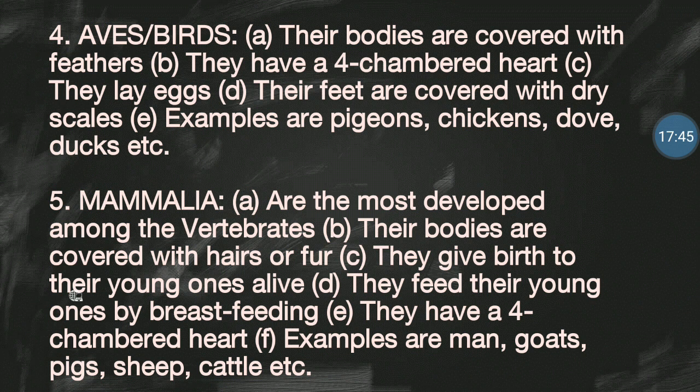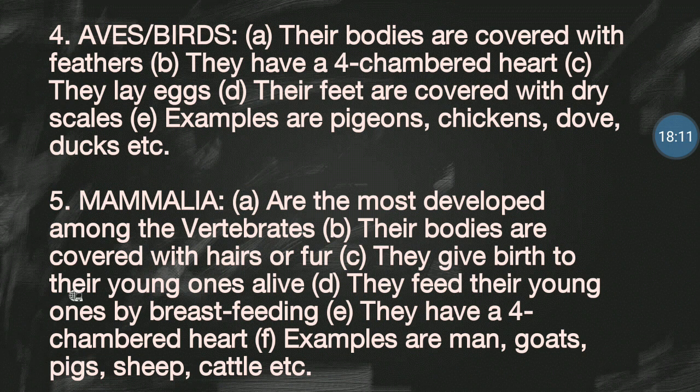Then C, they give birth to their young ones alive. They don't lay eggs. They are not like the aves or birds that lay eggs first before the young ones can hatch out of the eggs. They are not like the amphibians, the fishes, or the reptiles that lay eggs.